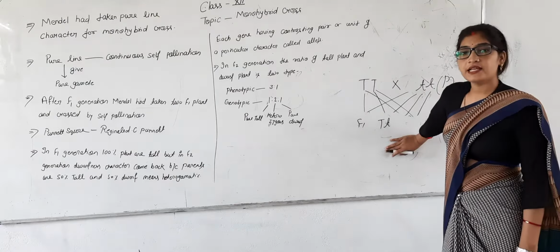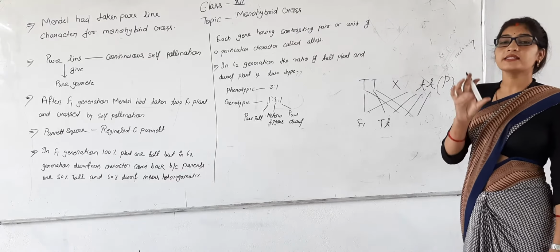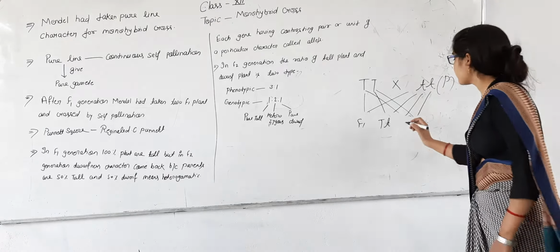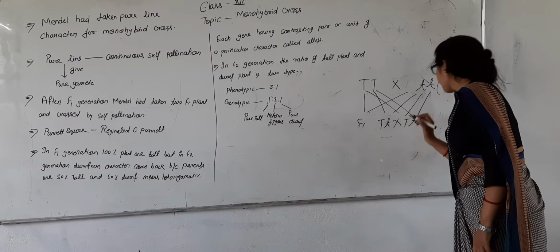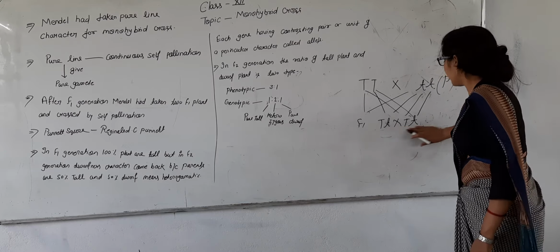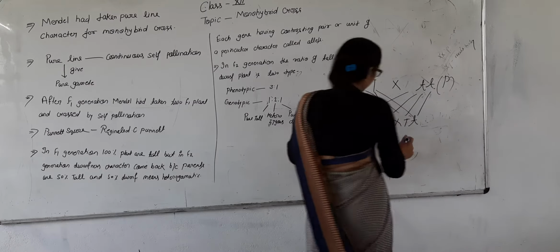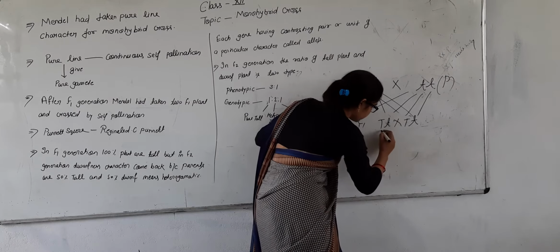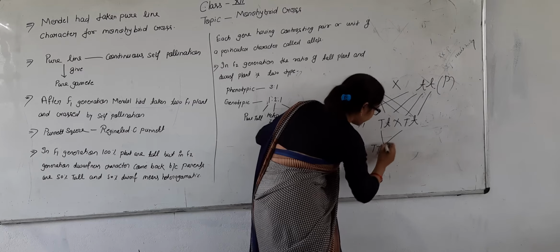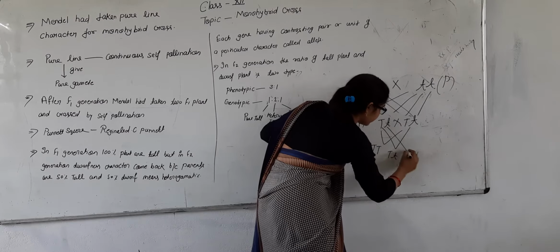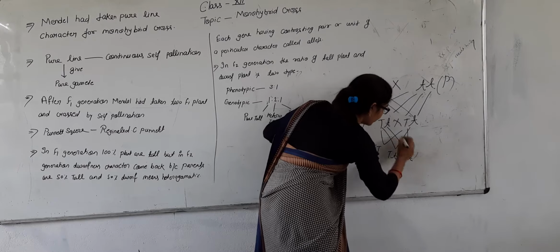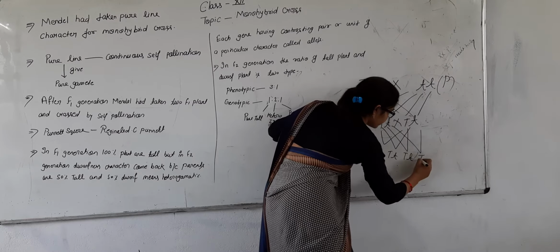And in the F2 generation, Mendel again self-fertilized this, and the result Mendel got was capital T capital T, capital T small t, capital T small t, and small t small t.